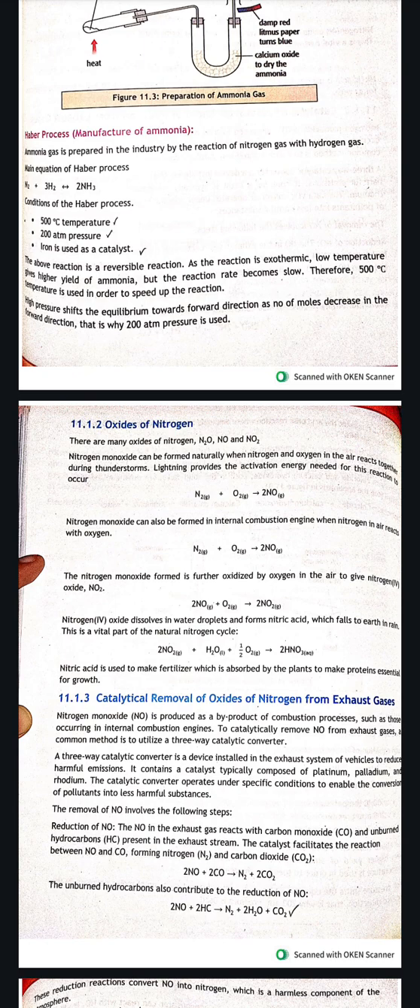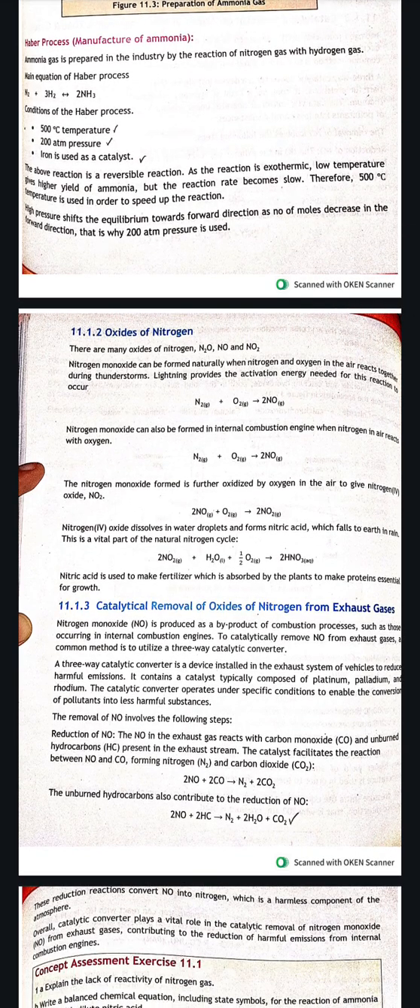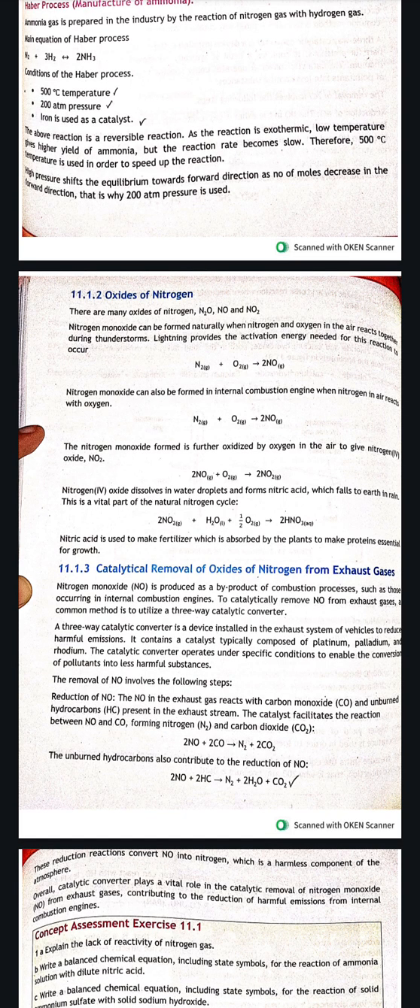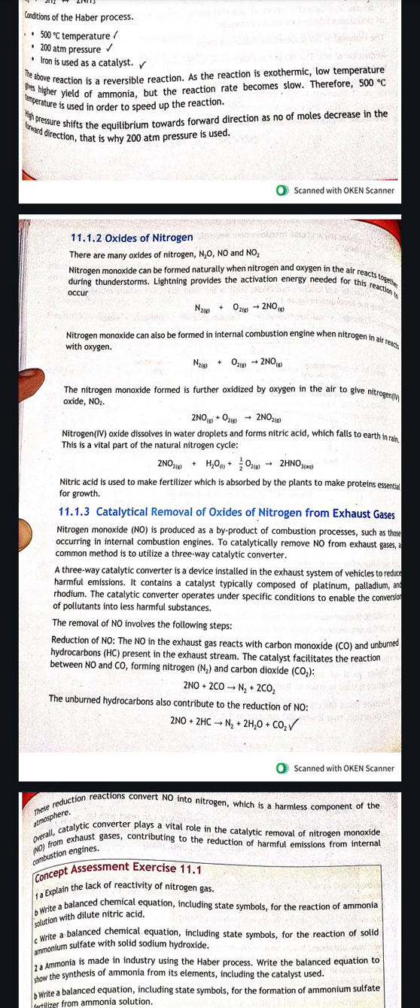So it's an exothermic reaction, so the requirement is a low temperature, but we use the compromise temperature of 500 degrees C in order to speed up the reaction. High pressure shifts the equilibrium towards the forward direction as the number of moles decreases in the forward reaction. We have studied this in Le Chatelier's principle. That is why 200 atm pressure is used, which is quite a high pressure.